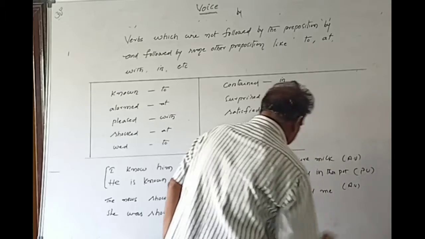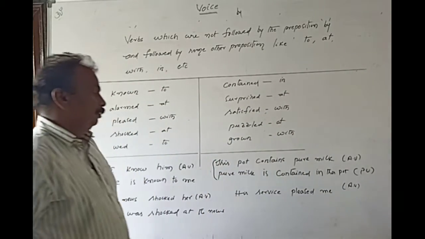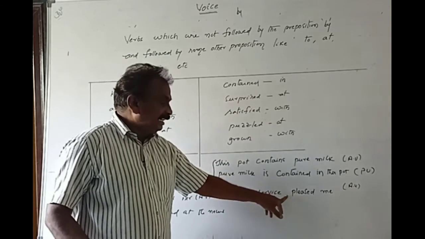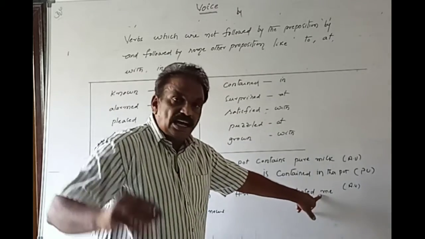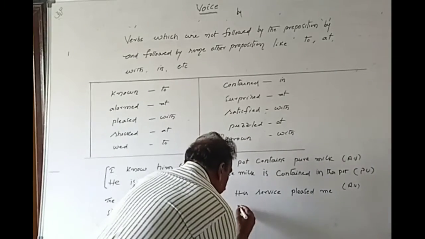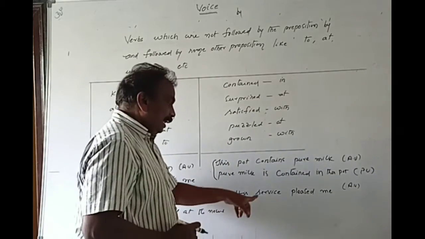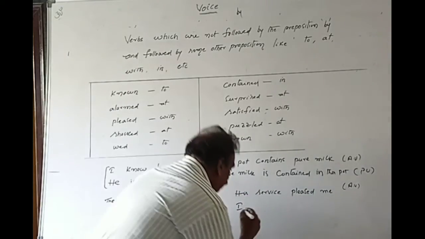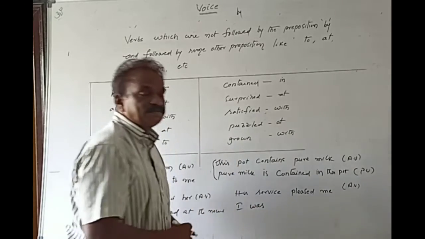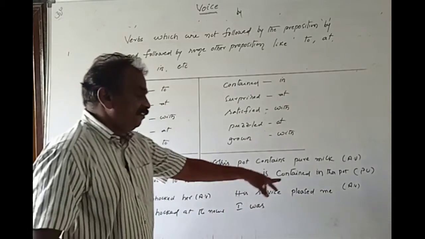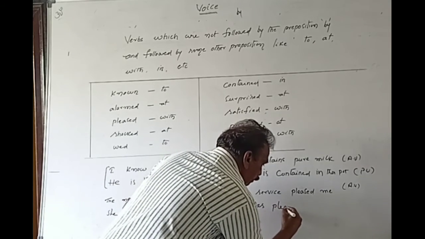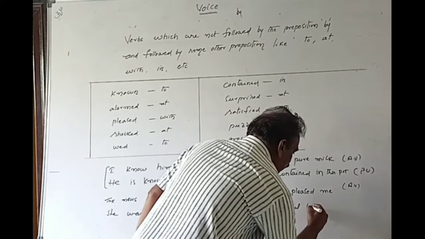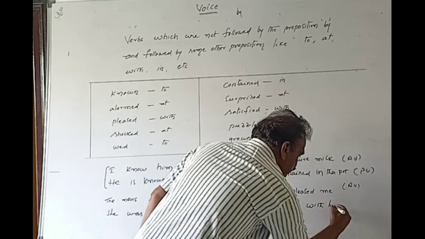This is passive voice. Next one is: his service pleased me. Here the tense is past tense. Me is the objective pronoun. It becomes the subjective pronoun, I. As please, pleased, pleased, it is in past tense. So here you have to go for was. I was. V3 form of the verb: please, pleased, pleased. With his service. Don't write by his service.